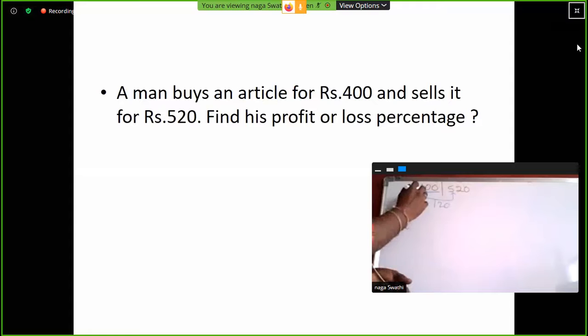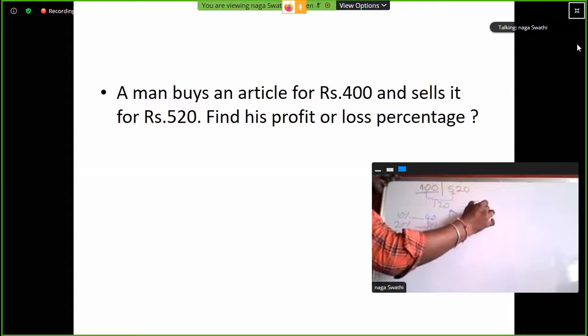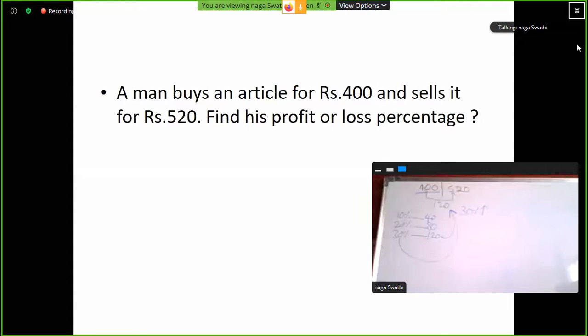Cost price is always 100%. So 10% out of 400 is 40 rupees. So 20% is 80 rupees. So 30% is 120 rupees. So this is the answer. 30% profit.